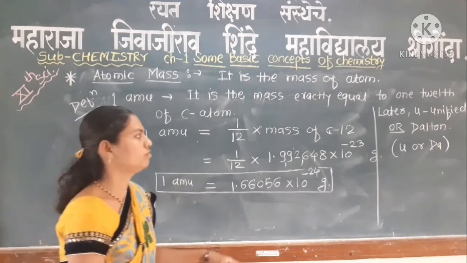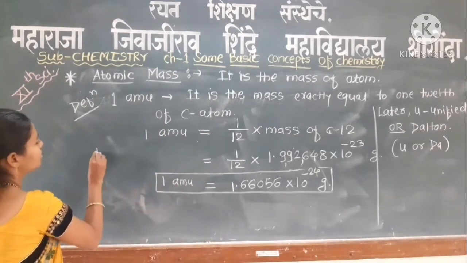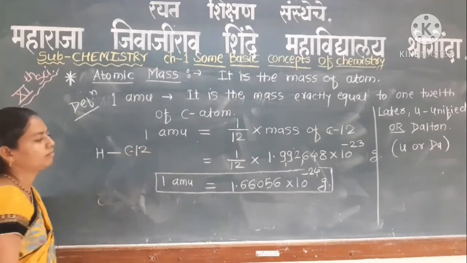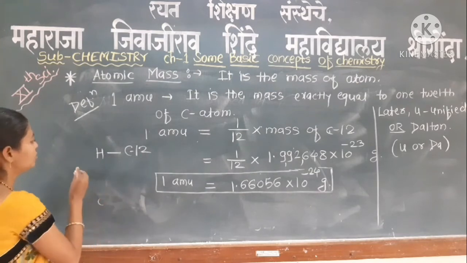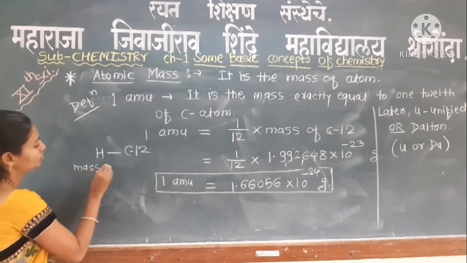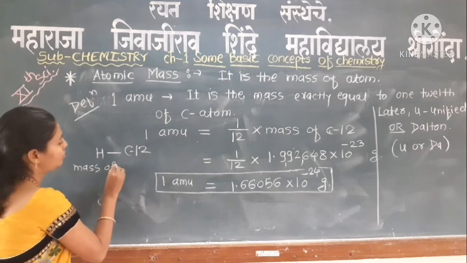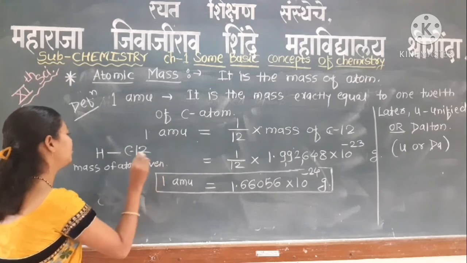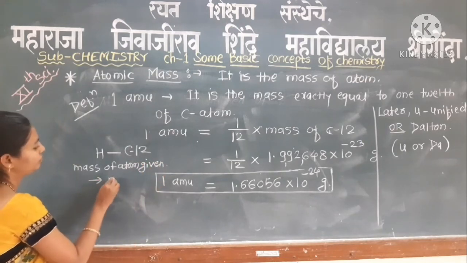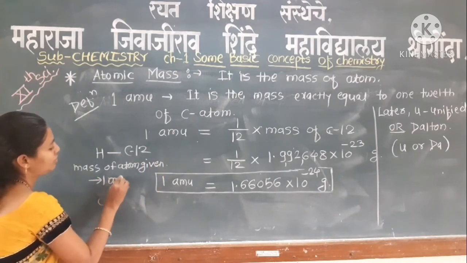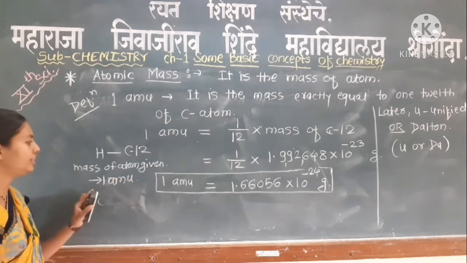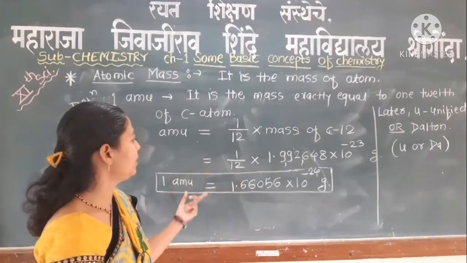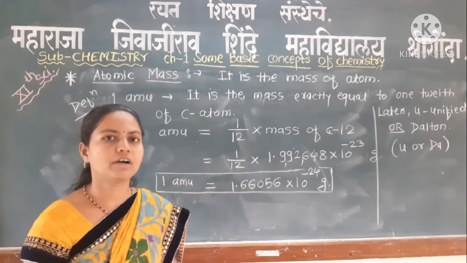If the mass of hydrogen or any atom is given relative to carbon 12, then we can calculate the mass of 1 atom in atomic mass units. Problems may be asked on the 1 atomic mass unit.